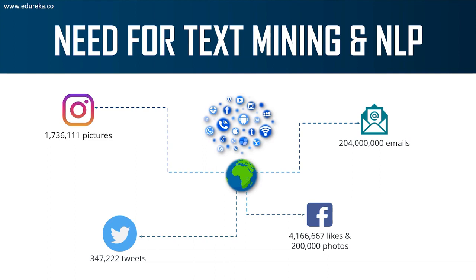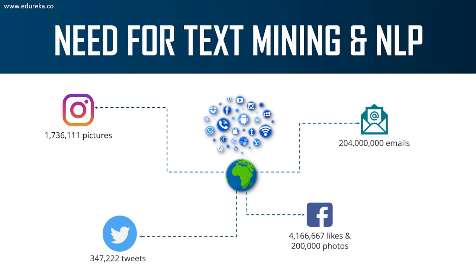So, guys, the amount of data that we're generating these days is unbelievable. It is a known fact that we are creating 2.5 quintillion bytes of data every day, and this number is only going to grow. With the evolution of communication through social media, we generate tons and tons of data, right? The numbers are on your screen. So basically, we post around 1.7 million pictures on Instagram per minute, right? I'm talking about posts per minute. All of these numbers are per minute values. These are the amount of tweets, 347,000 tweets per minute, right? This is a lot of data.